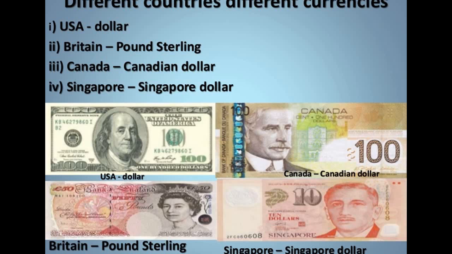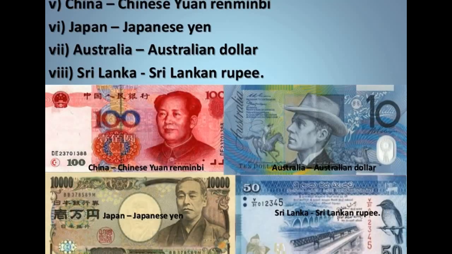So the USA uses the dollar, Britain uses the pound sterling, Canada uses the Canadian dollar, Singapore uses the Singapore dollar. You can see here what it looks like. In China they use the Chinese yuan, renminbi. Then Japan uses the Japanese yen, Australia uses the Australian dollar and Sri Lanka uses the Sri Lankan rupee.